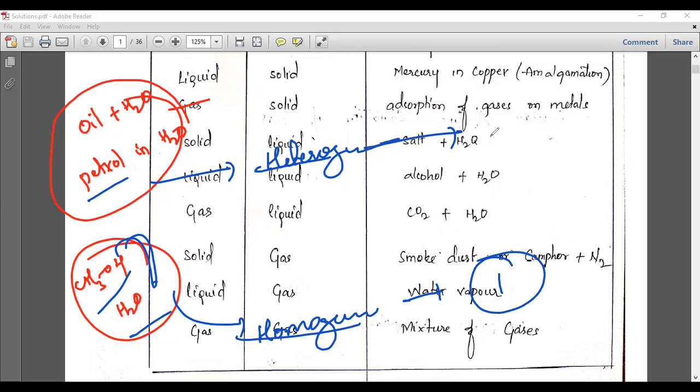Here, in the heterogeneous case, you are also getting only liquid phase, but there are two liquid phases. So you will get two layers like this, an upper layer and a lower layer. The upper layer may be the water layer here, and the organic layer, the oil layer, the other. You can take anything here. You have to understand that in a heterogeneous mixture, both liquids are there and they make a heterogeneous mixture.